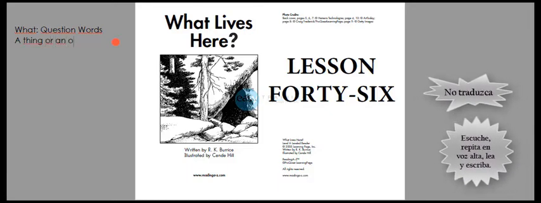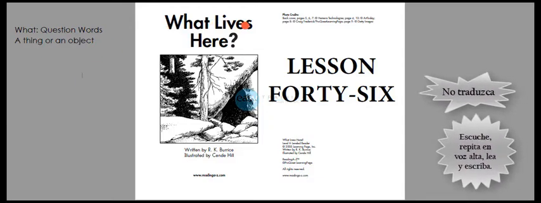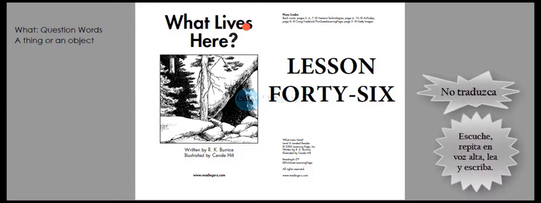or an object que ejecuta la acción. A thing or an object. La acción aquí está representada por lives. Ya le explicaré el sentido, el significado de lives. Aquí no se sabe este thing o este object que lives here.